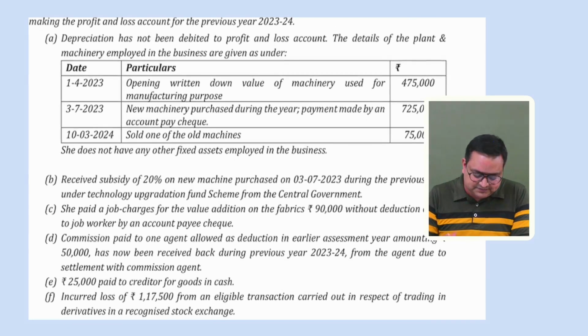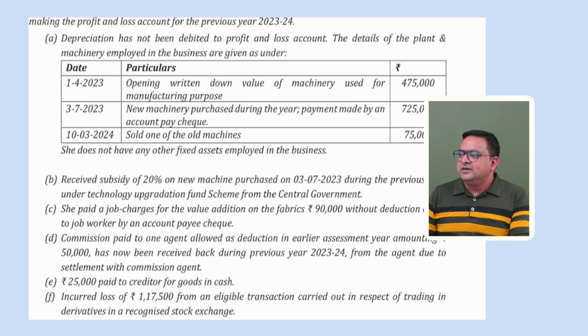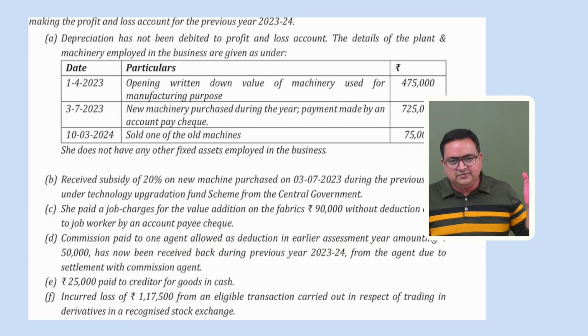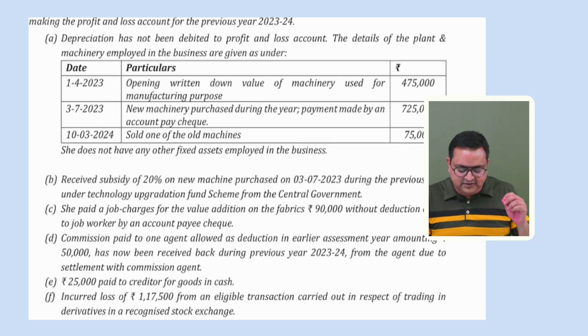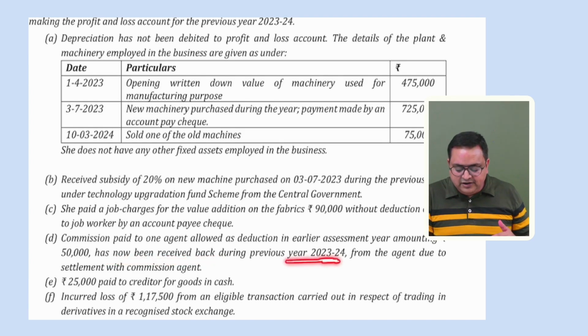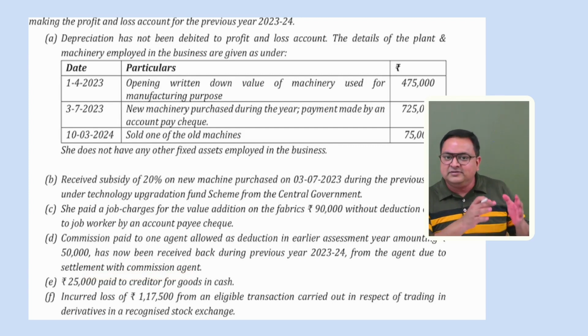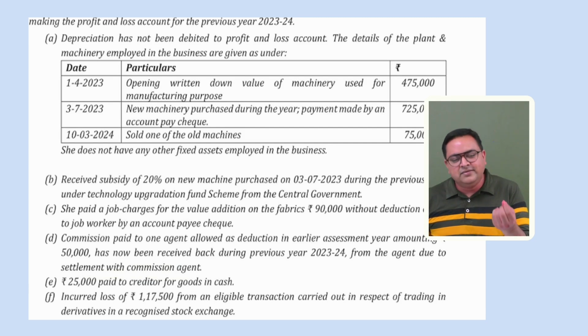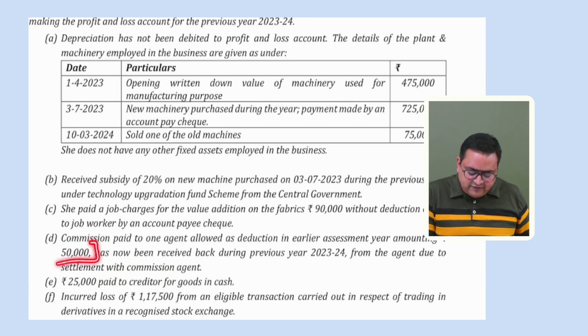You understand this point. D point. It says commission paid to one agent allowed as deduction in earlier assessment years. Okay, there was some expense of earlier assessment year. We have allowed it in our P&L account. It was an expense amounting rupees 50,000 that has now been received back during the previous year 23/24 from the agent due to the settlement with the commission agent. So there was an expense in the earlier years. Now we have recovered it back. So it would be deemed PGBP income, section 41. So this will make this 50,000 rupees as your business income. Add this in your PGBP.